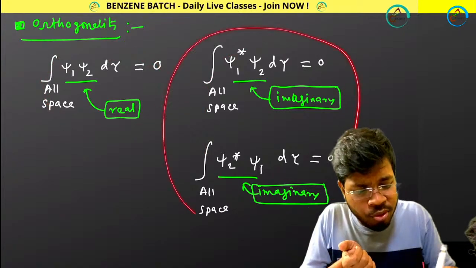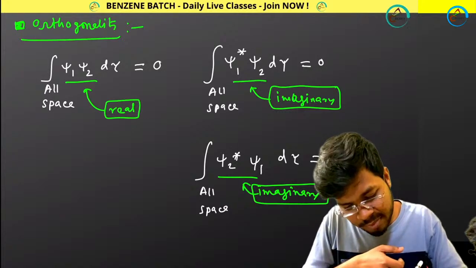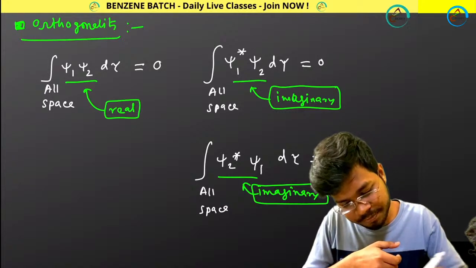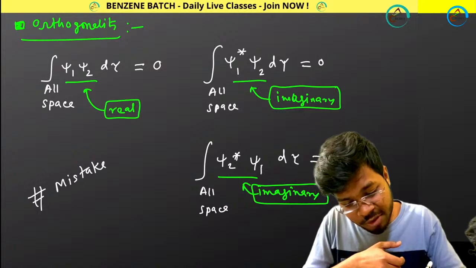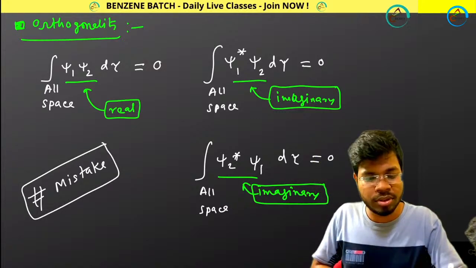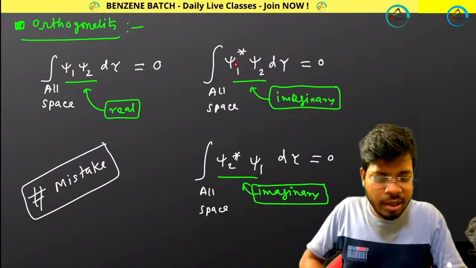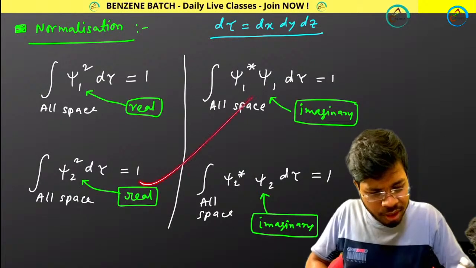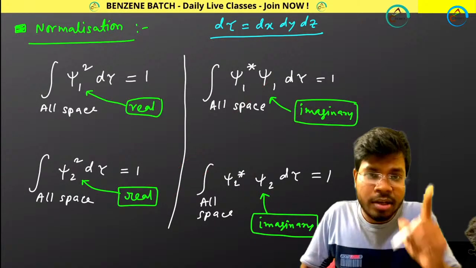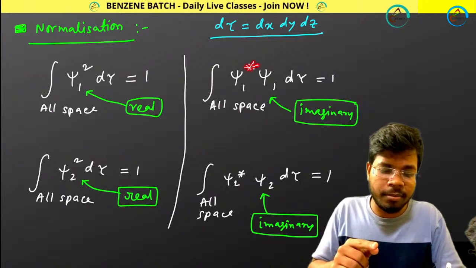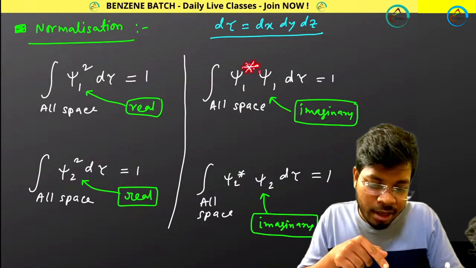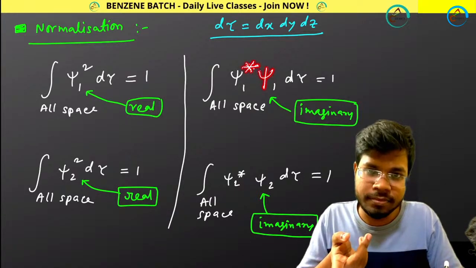Another mistake you will be making over here, hashtag mistake. Another mistake you have to avoid is about how you write psi1 and psi2. Look at this, every time I am putting the star, I mean the complex conjugate term, first, then the normal term.